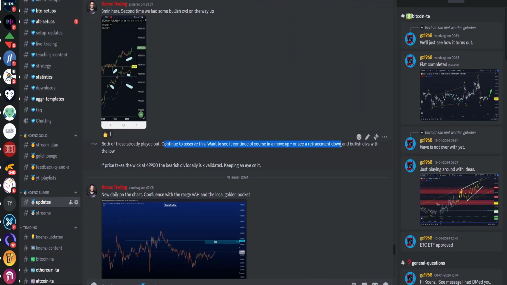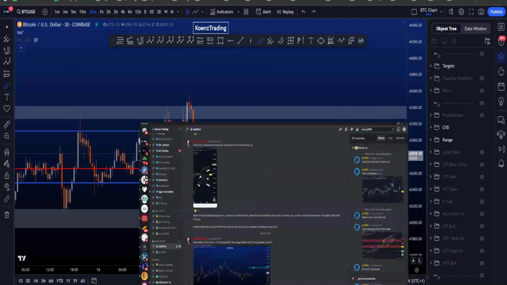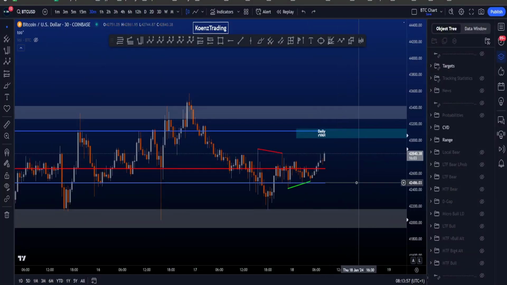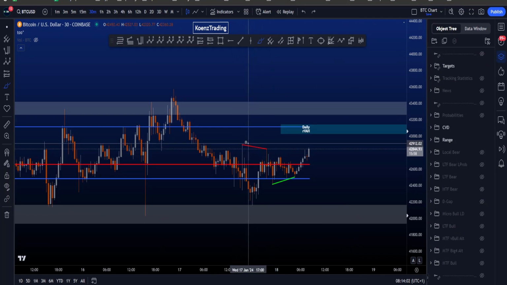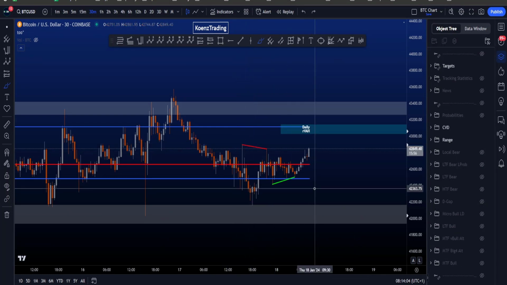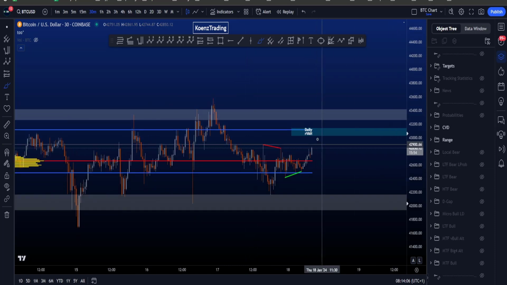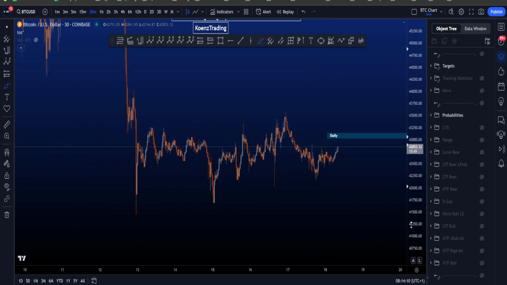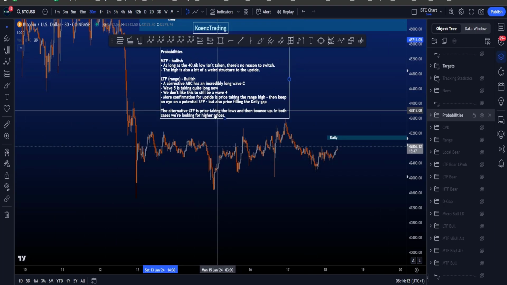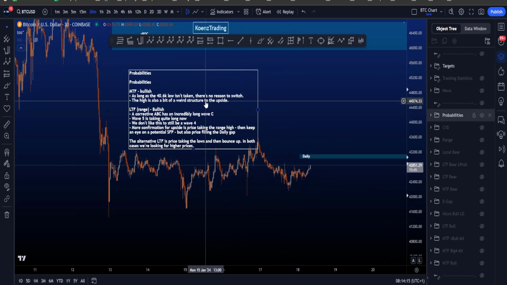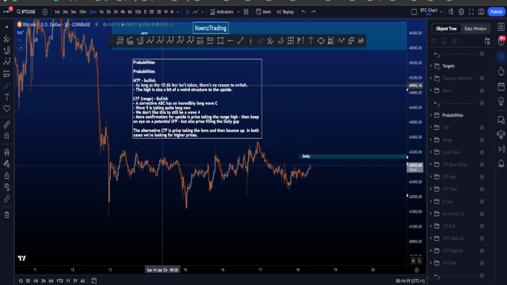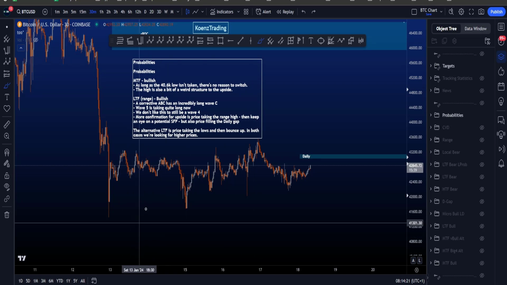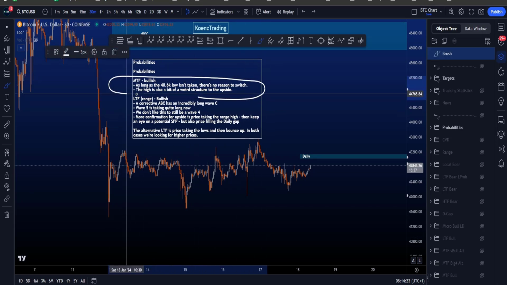And if price gets a retracement or it eventually starts ranging, we of course want to see these bullish CVDs continuing. This bearish CVD is very, very close to being invalidated if price takes this high over here, right? Which also increases the probabilities to move to this box here. So if we then look at the probabilities of the different scenarios, then at the moment on the medium time frame, the probabilities are still bullish for new highs. As long as the 40.6k low isn't taken, there is no reason to switch.